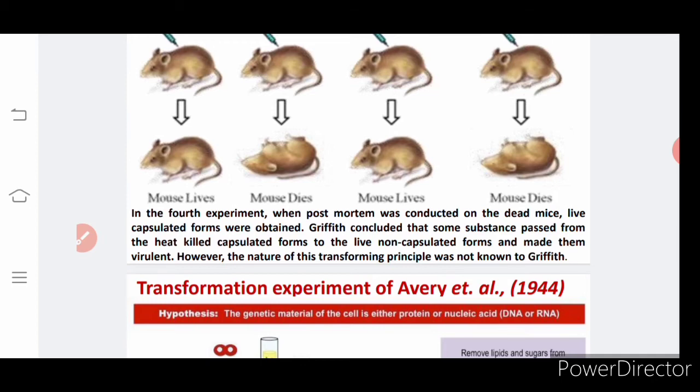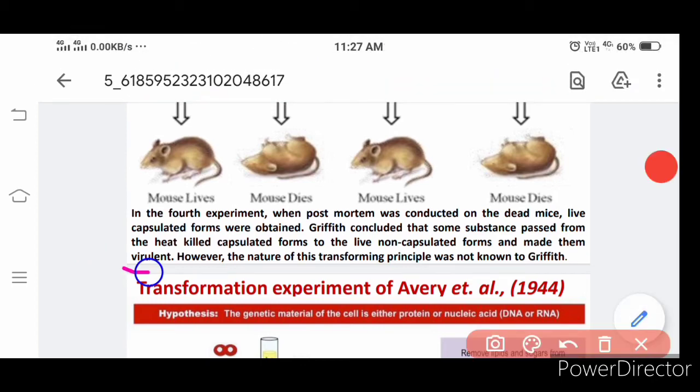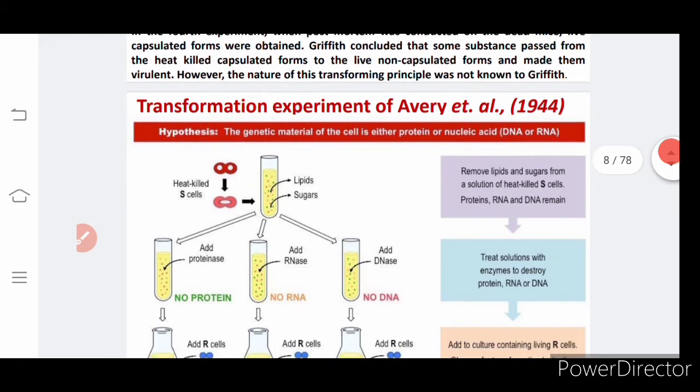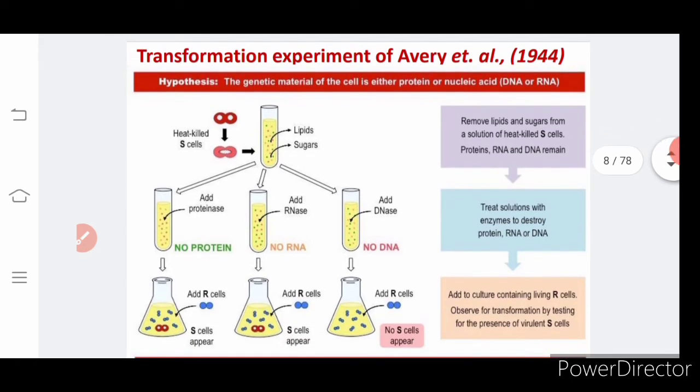There is a word used called virulent. They are active, which has the capacity to kill. That is what is described as virulent. Avirulent is something which is not so dreadful, which is not causing the death of the organism. That is what is described as avirulent. Okay, that is about the Griffith experiment.